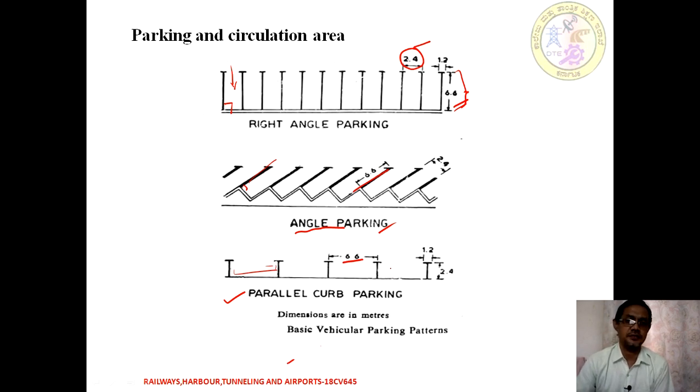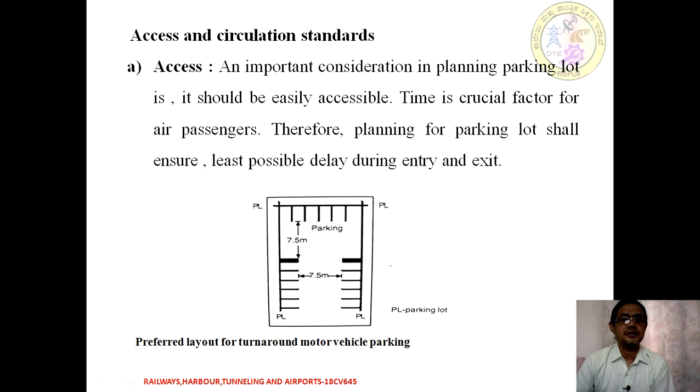Next is the access and circulation standard. As we know, we have to give very good access to all types of vehicles and all vehicle categories which need to be parked. Access is an important consideration in the planning of a parking lot, so it should be easily accessible. Time is a crucial factor for all air passengers.